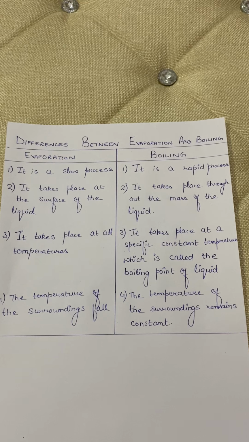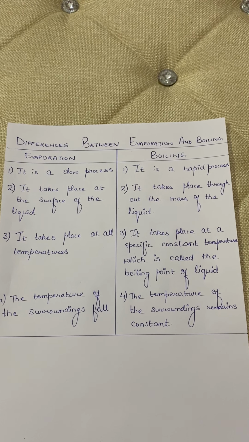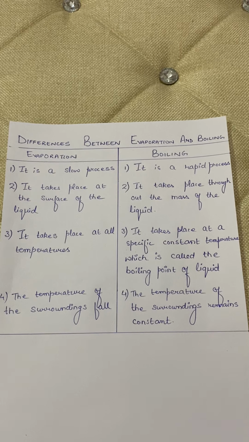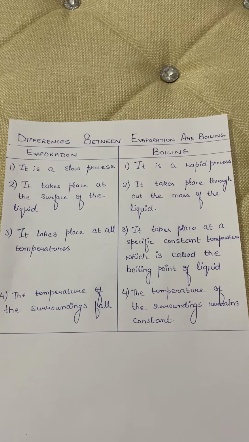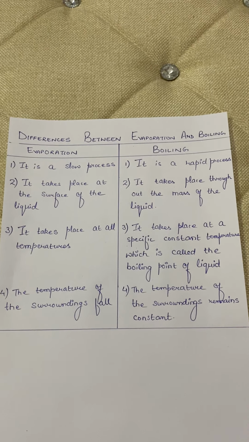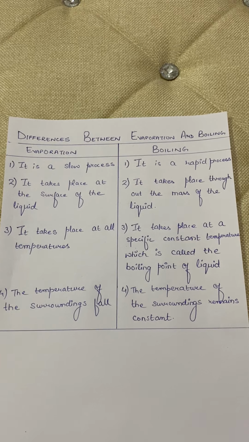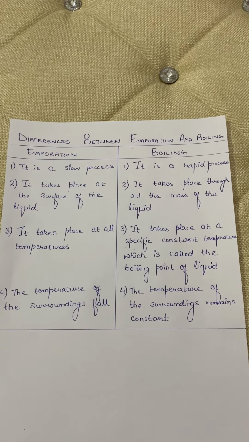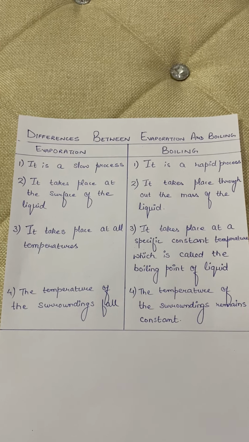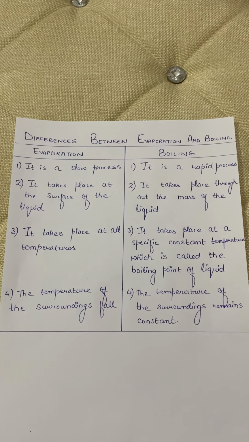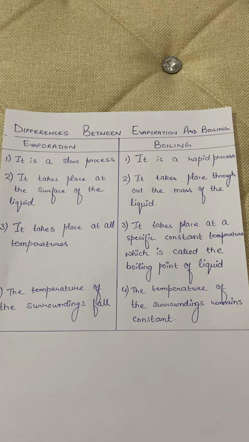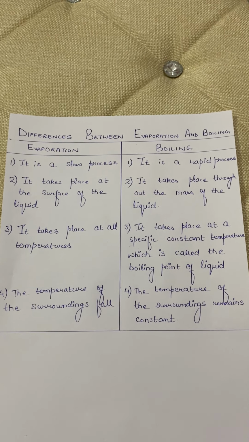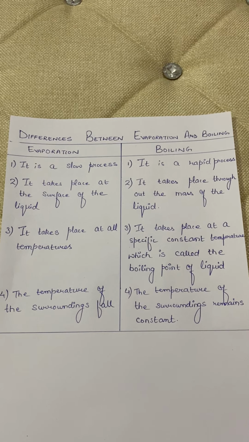And the fourth, and one of the most important: evaporation always lowers the temperature of the surrounding, and this is the reason why it is said evaporation causes a cooling effect, whereas in boiling we always supply heat energy from outside, so there is no cooling process that takes place in boiling. The temperature of the surrounding remains constant in the case of boiling. There is no process of cooling in case of boiling, while evaporation leads to the cooling of the surroundings.